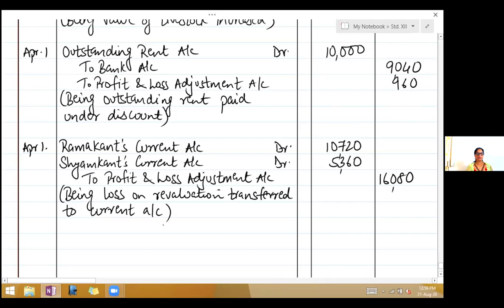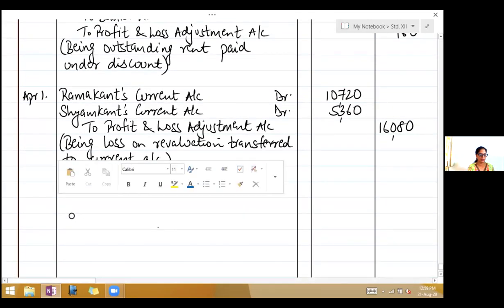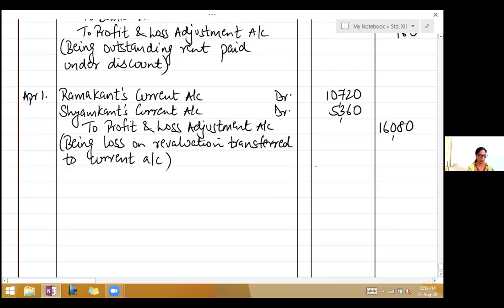So we have finished with the journal entries, and now you will take the total of the debit and the credit columns. So write down total. So the debit side total is 2,07,520. So write the same total on the credit side, 2,07,520. Always remember to total up the journal.